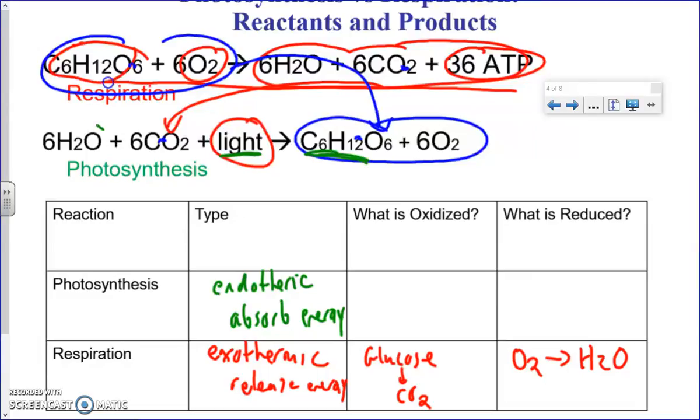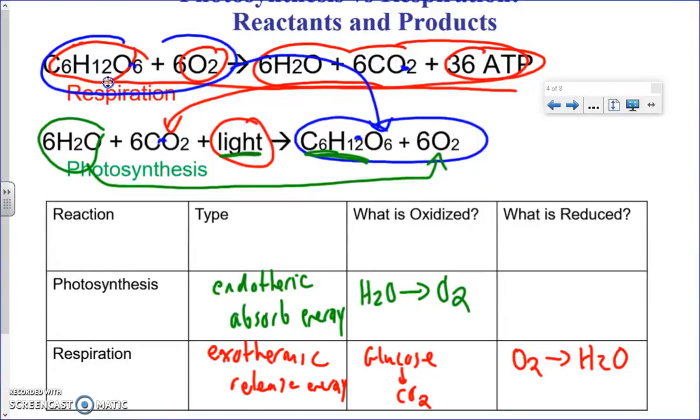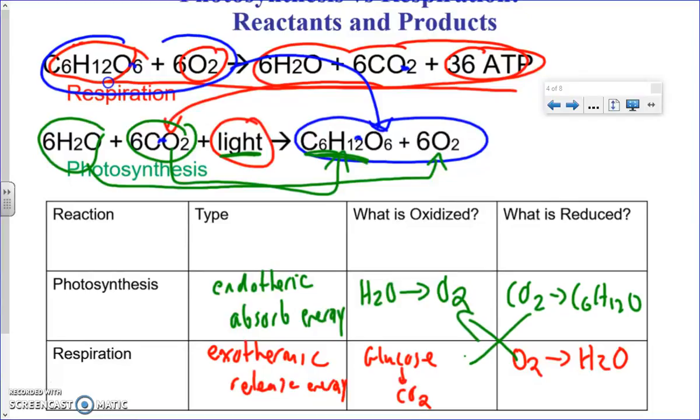Water is becoming oxygen. So in photosynthesis, water is oxidized to oxygen. And what's reduced? Carbon dioxide is reduced to glucose. You might see something here. Look at that. Very interesting, huh?